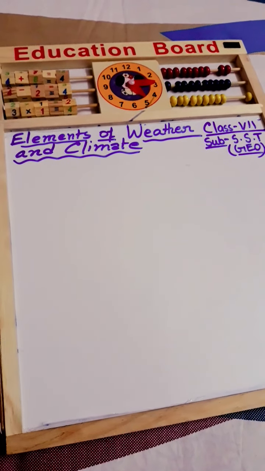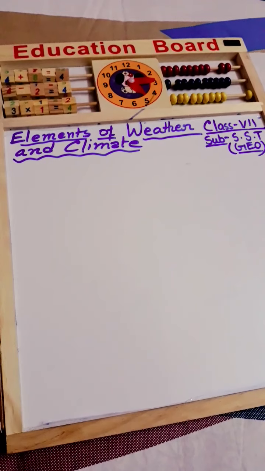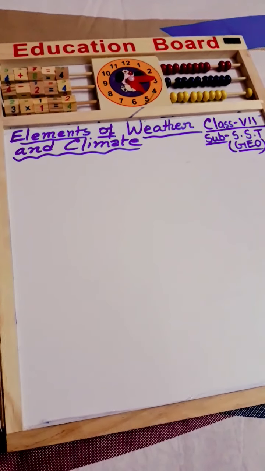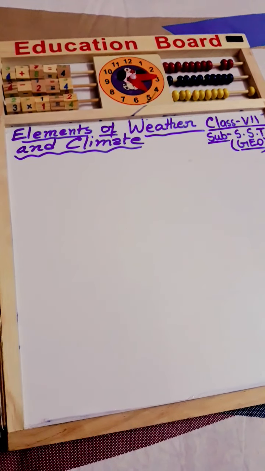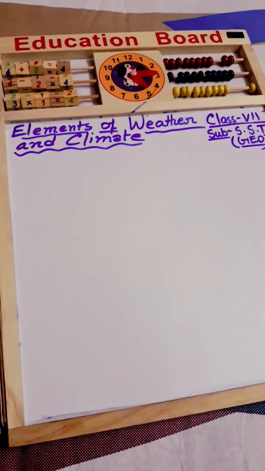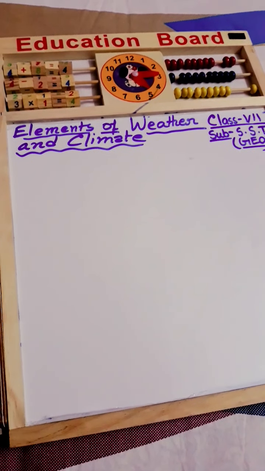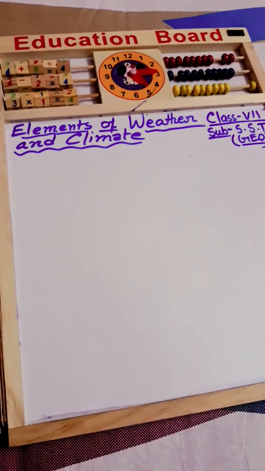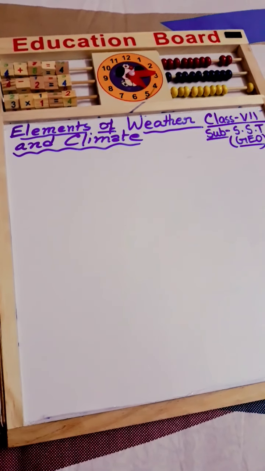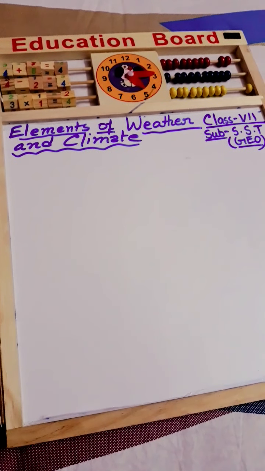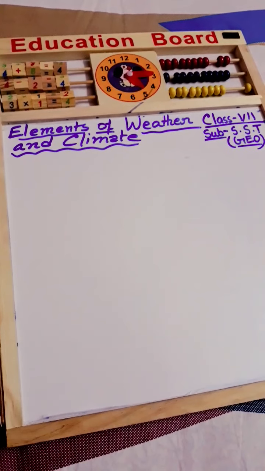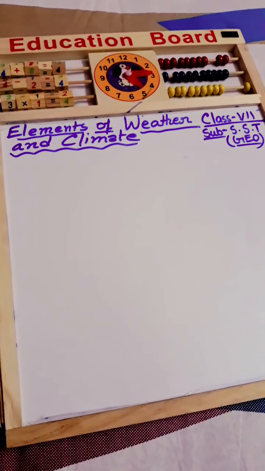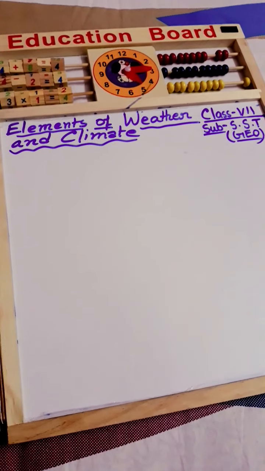So weather can change not only day to day, but also hour to hour or minute by minute. It is the record of atmospheric pressure, atmospheric temperature, and amount of rainfall on a daily basis.